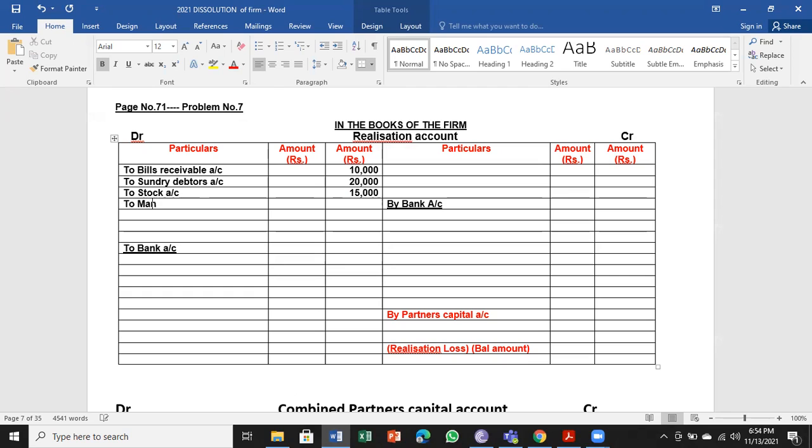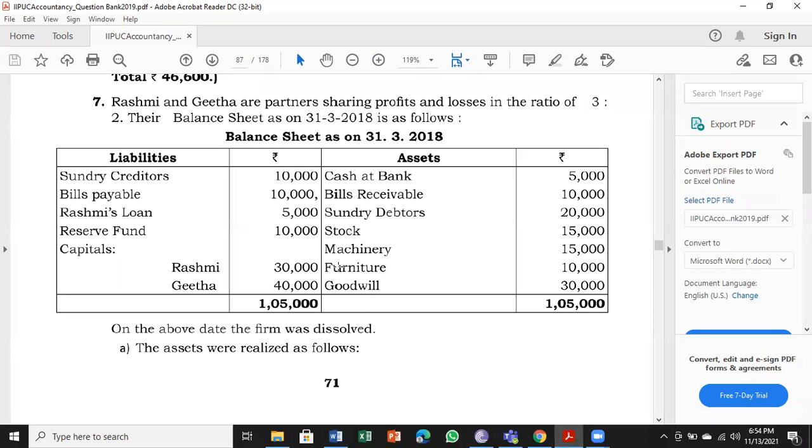Next is machinery to be transferred to realization account, 15,000. 2 more assets are left, furniture and goodwill, 10,000 and 30,000.